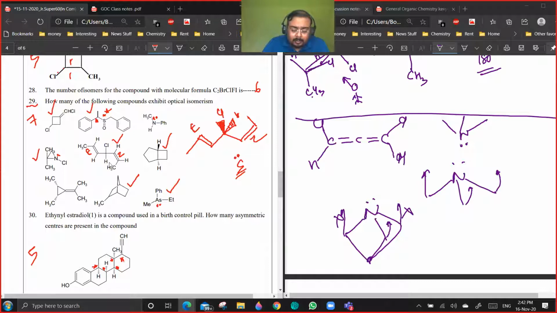In this case, there is no plane of symmetry, so optically active. In this case, there is a plane of symmetry passing like this, so it's optically inactive. No plane of symmetry, optically active. Doesn't undergo inversion, optically active. Is it clear? Yes or no?